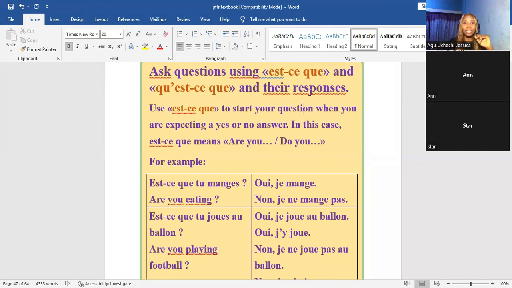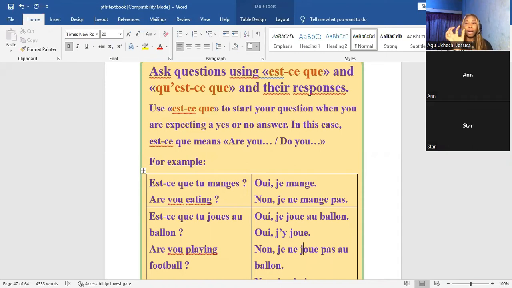Okay, so that being said, we can go to the next question, which is, est-ce que tu joues au ballon? This question can mean, are you playing football? And it can mean, do you play football? You see? Okay, I hope you get it. So the answer here can be, oui, je joue au ballon, which means, yes, I play football.